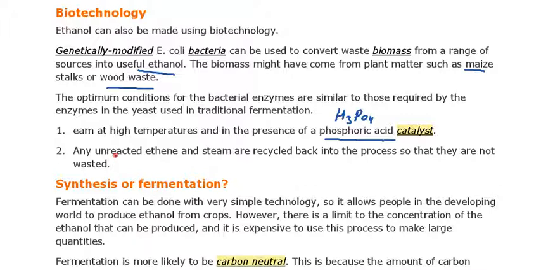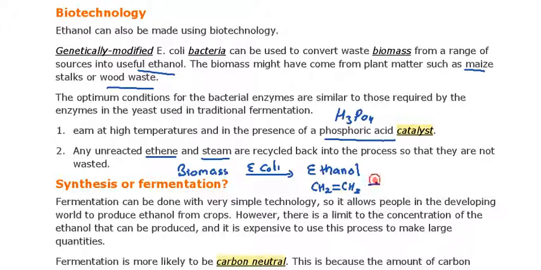For example, after the action of E. coli the biomass is converted into ethanol, and if some unreacted ethene is left, then ethene, whose formula is CH2=CH2, reacts with steam, meaning water.